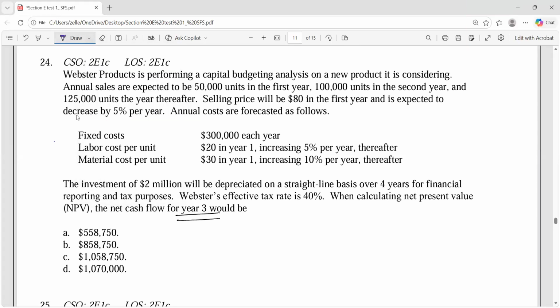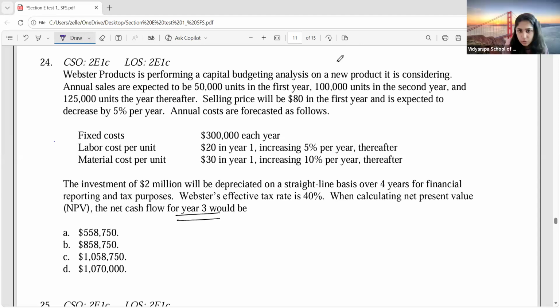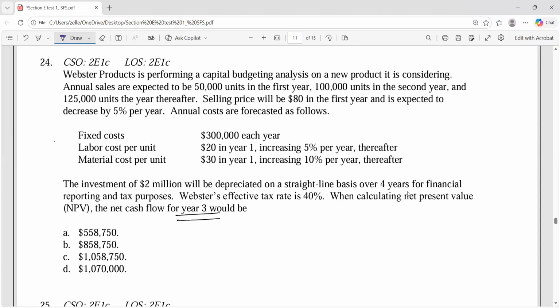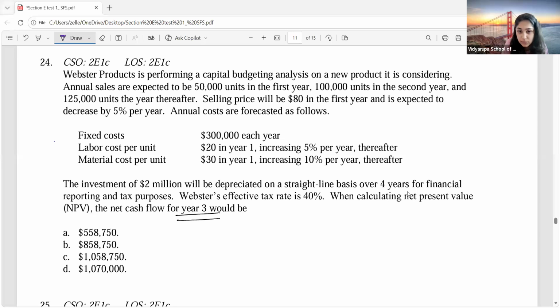Ma'am, we solved, ma'am. Okay, no need to solve. I don't have to solve this. Ma'am, solve it.